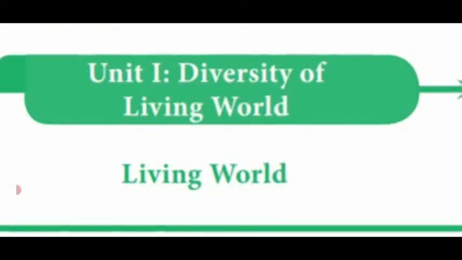Then another great scientist, Carolus Linnaeus, classified the living world into two kingdoms, one is plant kingdom, another one is animal kingdom. He also classified the living world based on morphological character.